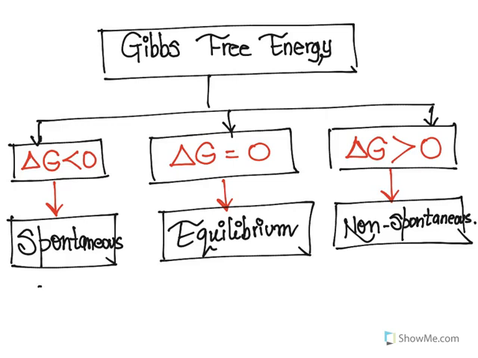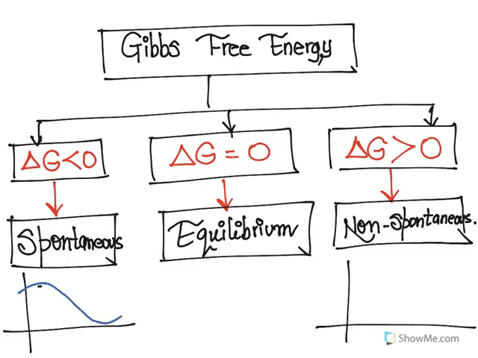So let us take a look at what it basically means in a graphical approach if we take a look at it in layman terms. So for example, if there is a little ball here, and if the ball is right here, the falling down of the ball is a spontaneous reaction.